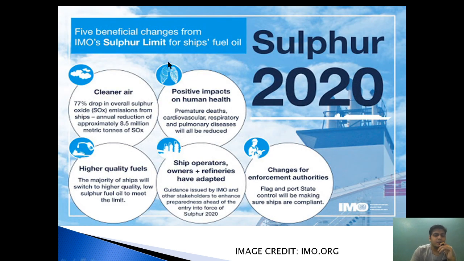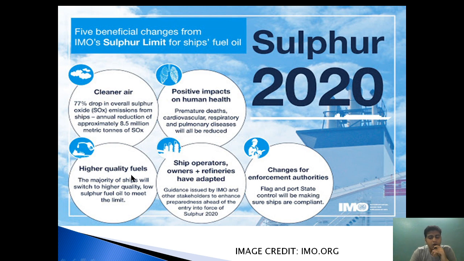As you can see, IMO has given a template showing five beneficial changes from the IMO sulfur limit on ship fuel oil. First is cleaner air: a 77% drop in overall sulfur oxide emission from ships, an annual reduction of approximately 8.5 million metric tons of SOx. So the air after IMO 2020 will be much cleaner, with a positive impact on human health and less respiratory disease.